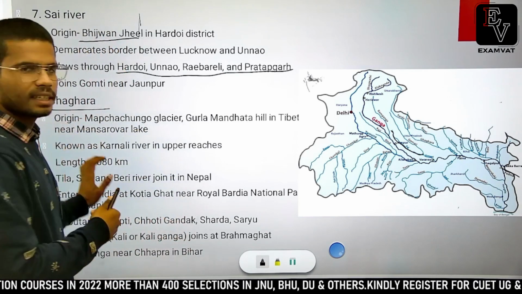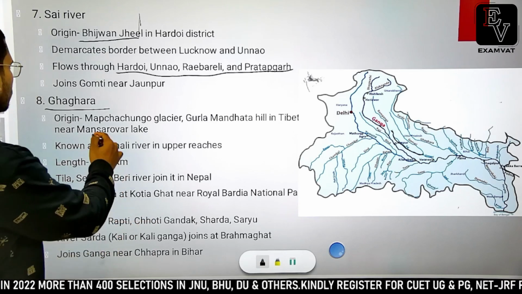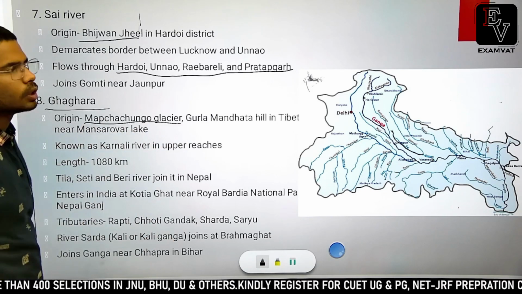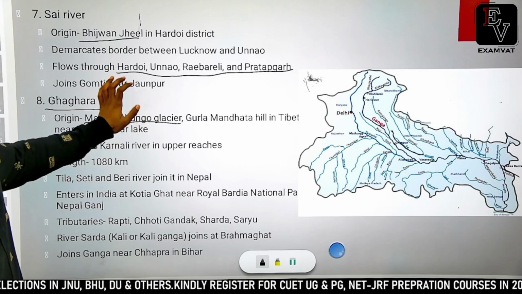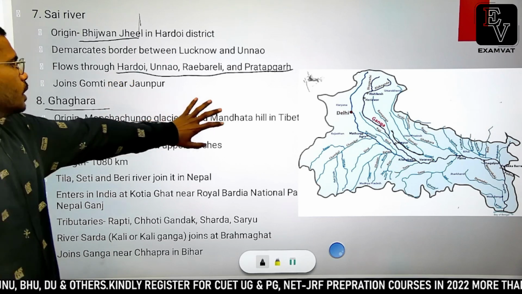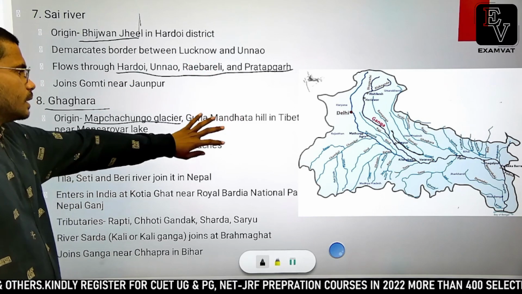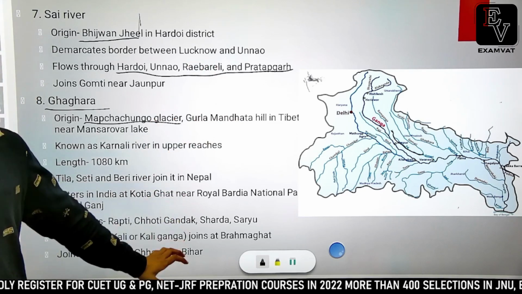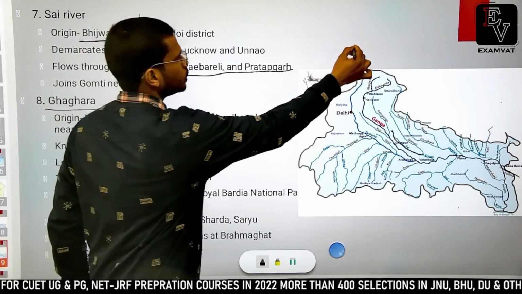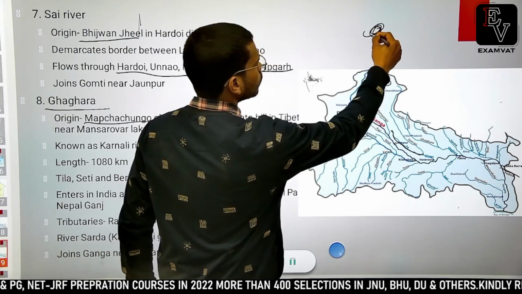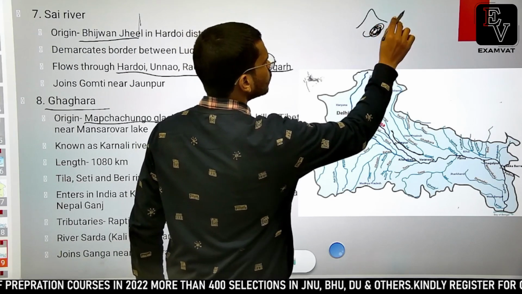So let's read some of the facts about the river. It originates from Mapcha Chungo glacier. This glacier, known as Mapcha Chungo glacier, is in the Gurla Mandhata hills in Tibet. It is very close to Mansarovar. So you see, this is Mansarovar lake, and this is the Kailash mountain.